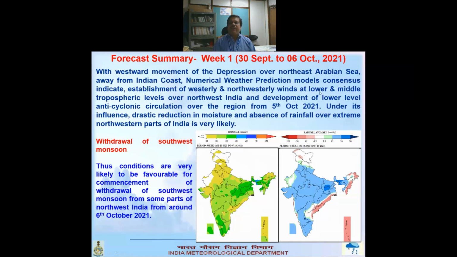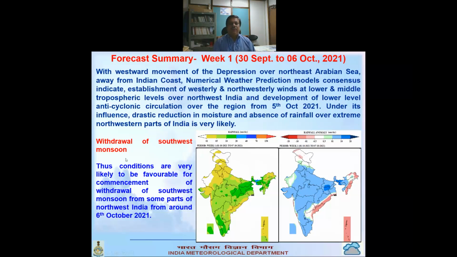Therefore winds at lower and middle tropospheric levels over northwest India will change, and an anticyclonic circulation over the region will be there from 5th October onwards. Due to that, moisture will reduce dramatically, and we can see rainfall reducing over this region. That will continue after the 5th.